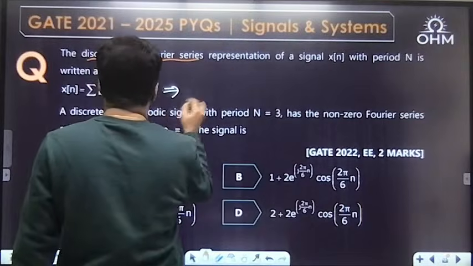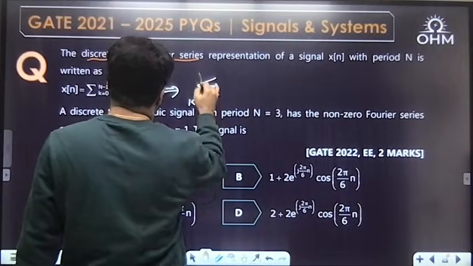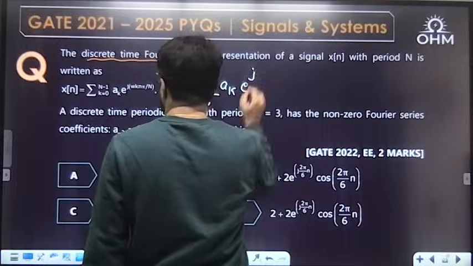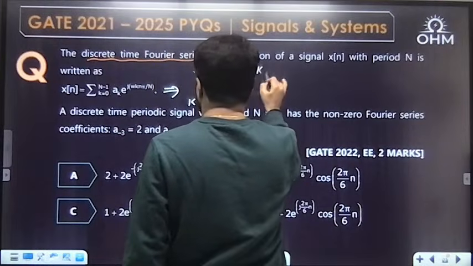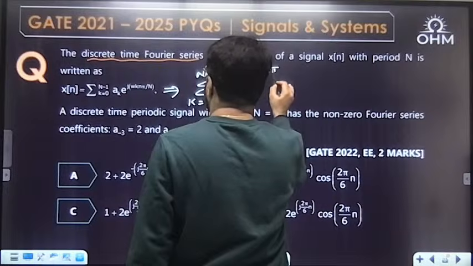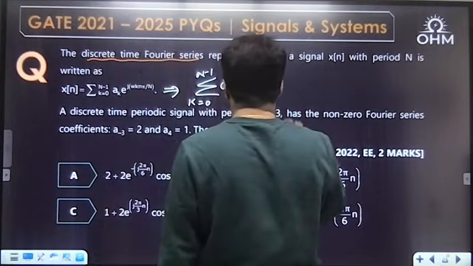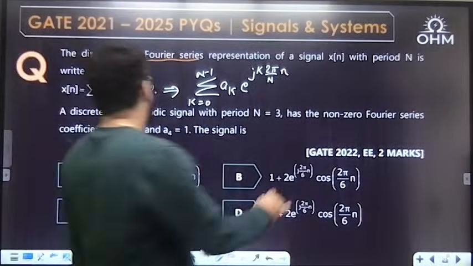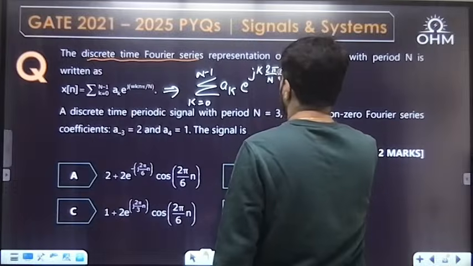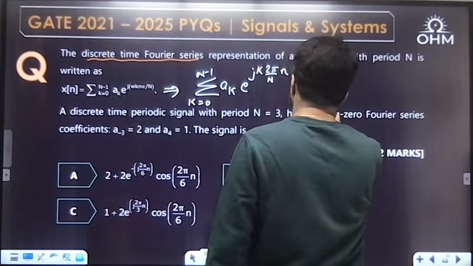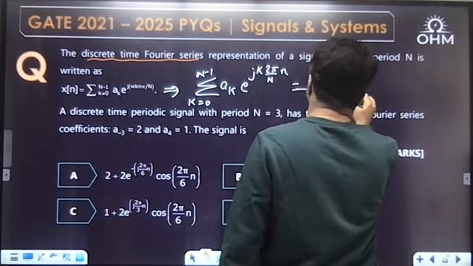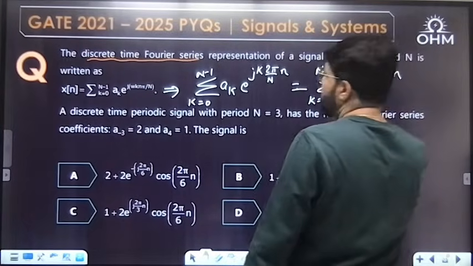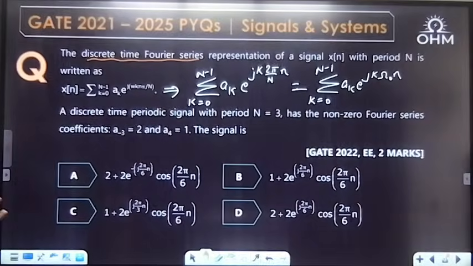How do we write the Fourier series? It has to be written as summation k equal to 0 to N minus 1, one period, a_k e raised to the power j k 2 pi by N into n, that is, e power j k omega naught n. Both the 2 pi by N and omega have come up here, so that is a misprint. This is the Fourier series expression we anyway know.